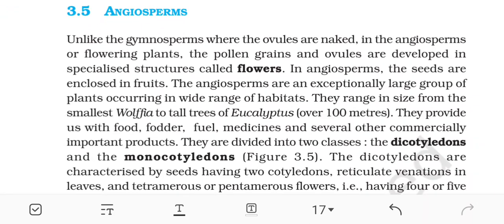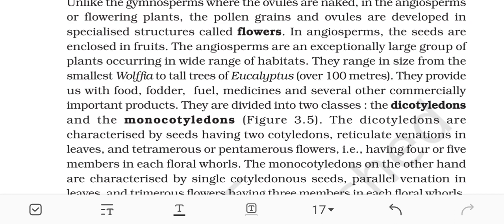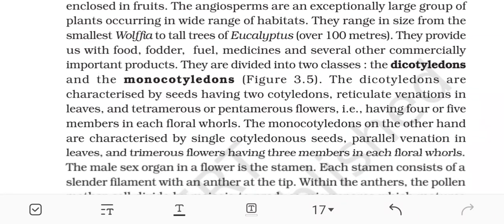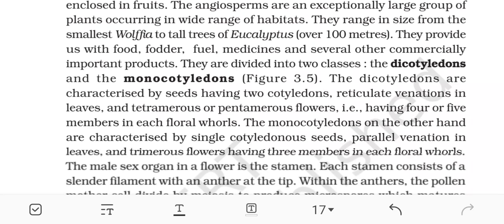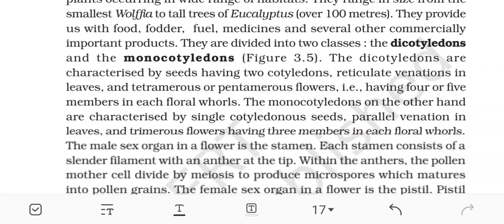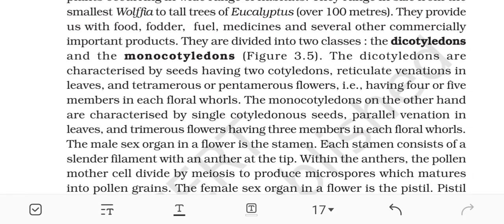Angiosperms. Unlike the gymnosperms where the ovules are naked, in the angiosperms or flowering plants, the pollen grains and ovules are developed in specialized structures called flowers. In angiosperms, the seeds are enclosed in fruits. The angiosperms are an exceptionally large group of plants occurring in a wide range of habitats. They range in size from the smallest Wolffia to tall trees of Eucalyptus over 100 meters. They provide us with food, fodder, fuel, medicines, and several other commercially important products.